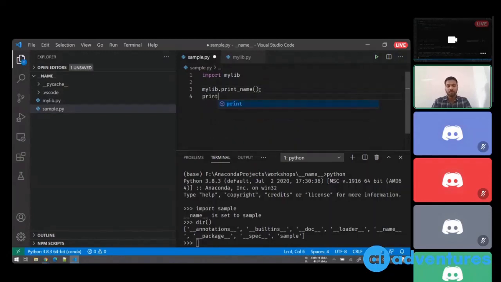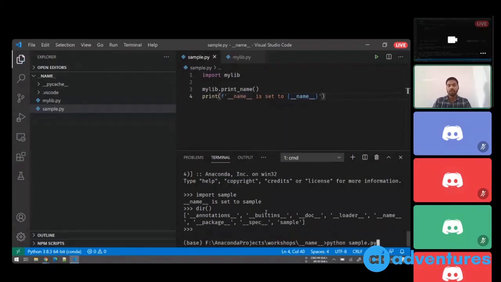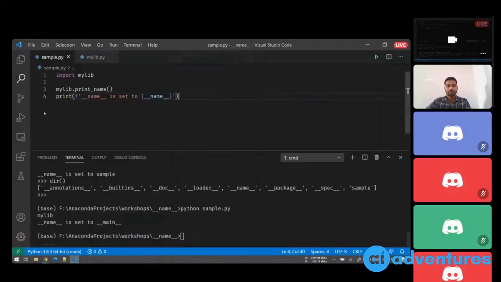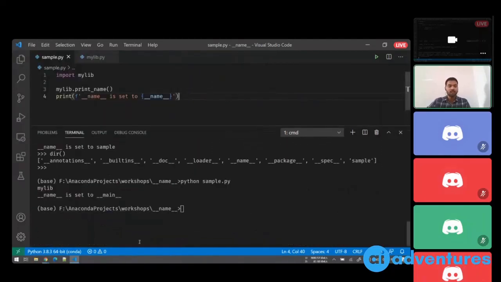We'll also say print __name__ is, and so now this __name__ is for sample.py. Let's save this and run sample.py. You can see that first mylib is printed, which means this function was called, and for this function this is the code that we are executing. So this __name__ is basically mylib, the name of the module, and next we are printing the name for this file.